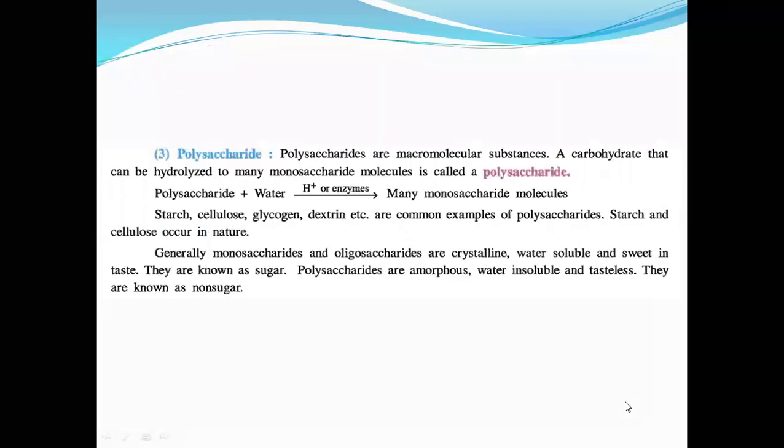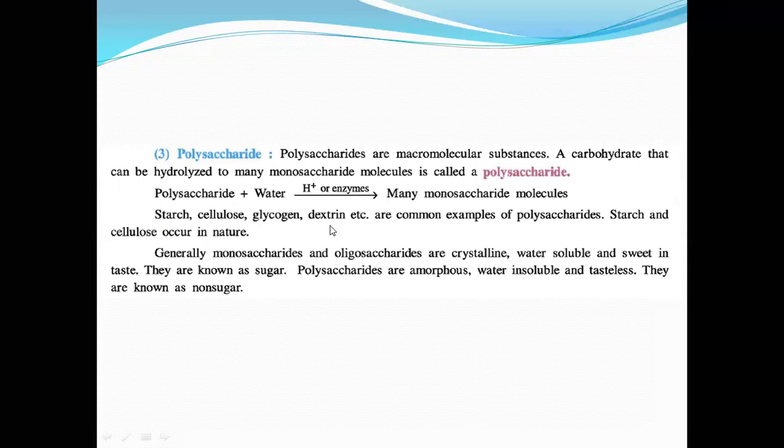Okay. Now the last term is what? Polysaccharides. What does polysaccharide mean? Polysaccharides are macromolecular carbohydrates that can be hydrolyzed to many monosaccharide molecules. So polysaccharide plus water gives many monosaccharide molecules. Starch, cellulose, glycogen, and dextrin are some examples of polysaccharides.